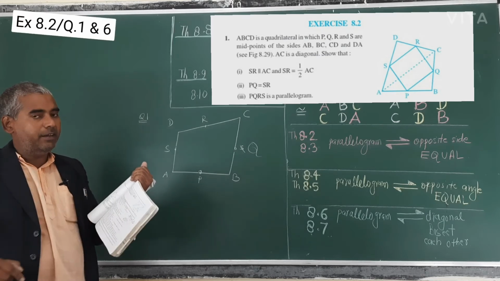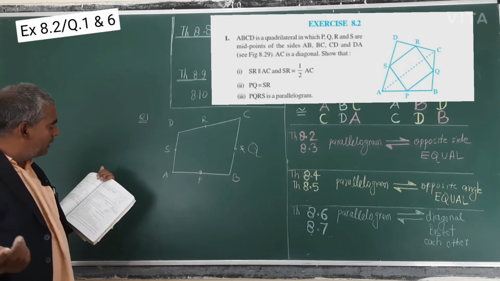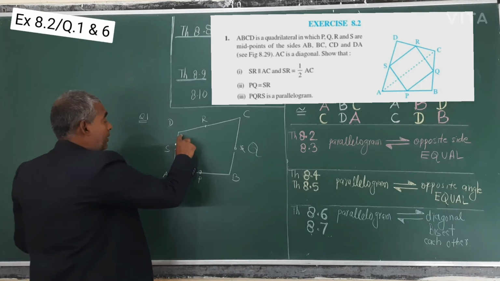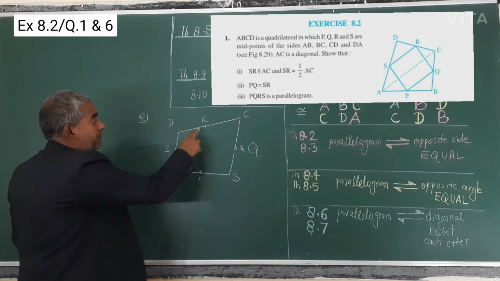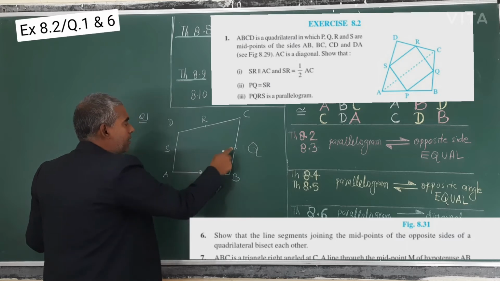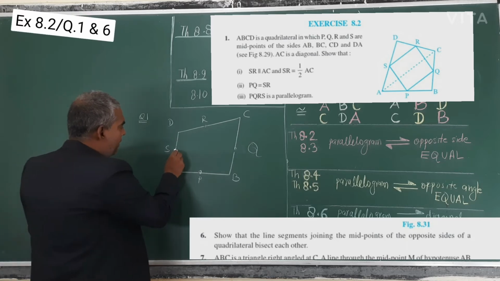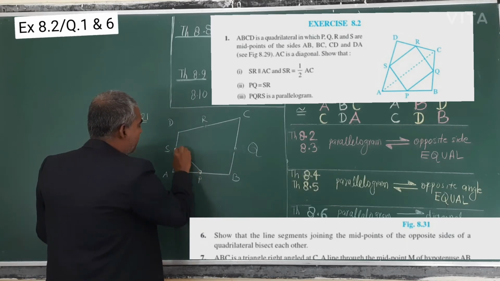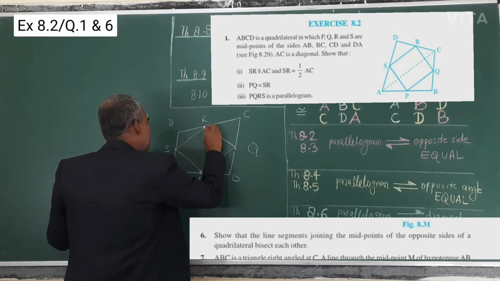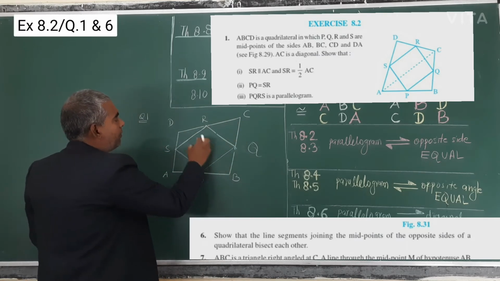And in question number 6, what is given? In question number 6, no figure is drawn already. It says the line segment joining the midpoints of opposite sides of a quadrilateral. These are the midpoints P, Q, R, S. This S is not correct. This is Q. So in question number 6, the line segment joining the midpoints of this. It's very amazing, you know. All the sides were different, but here you will get equal opposite sides.